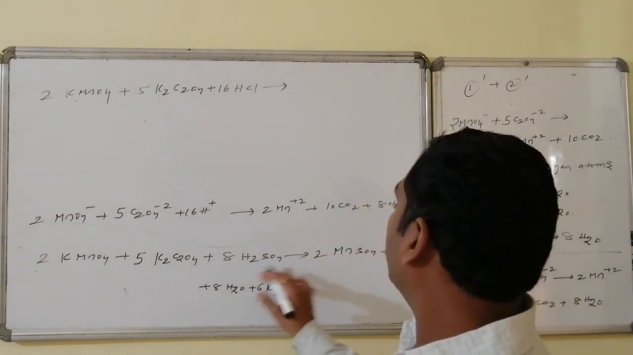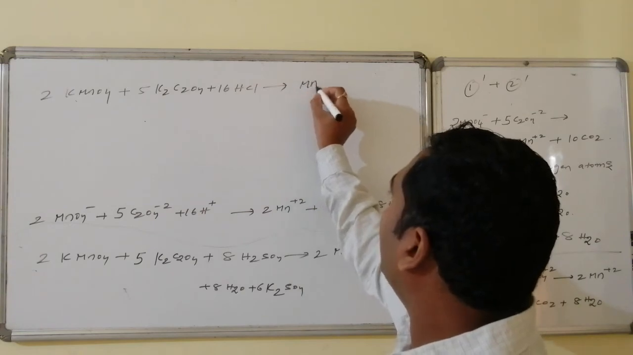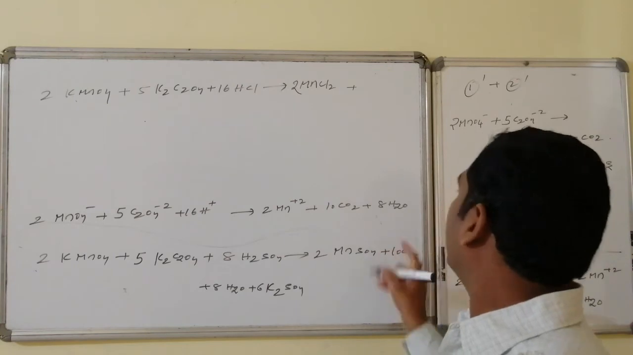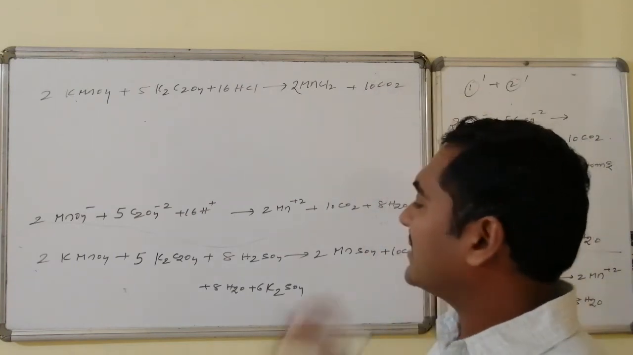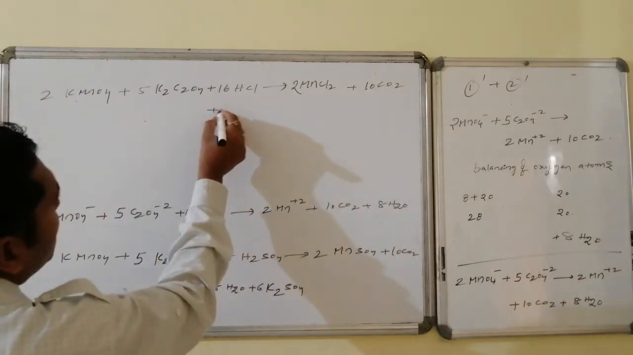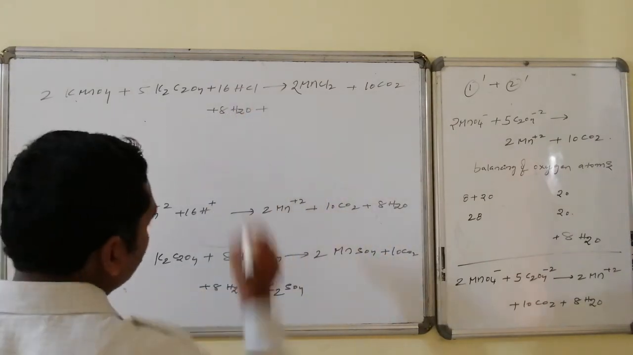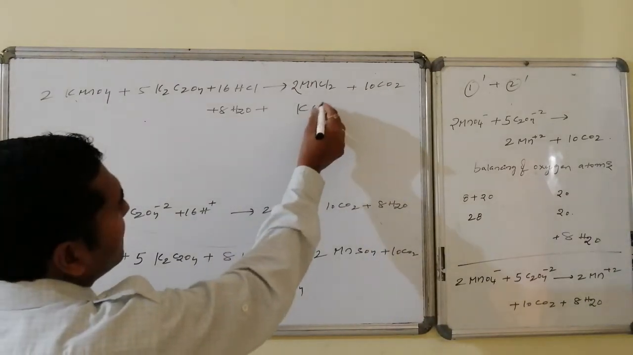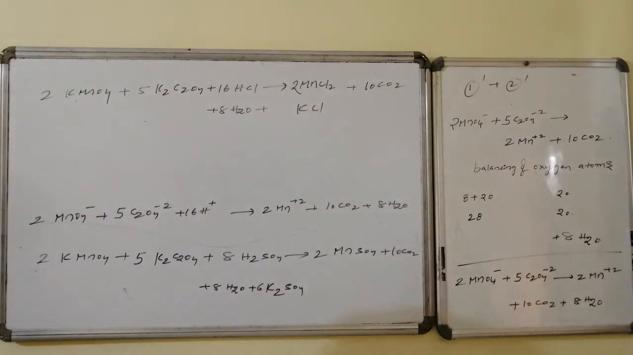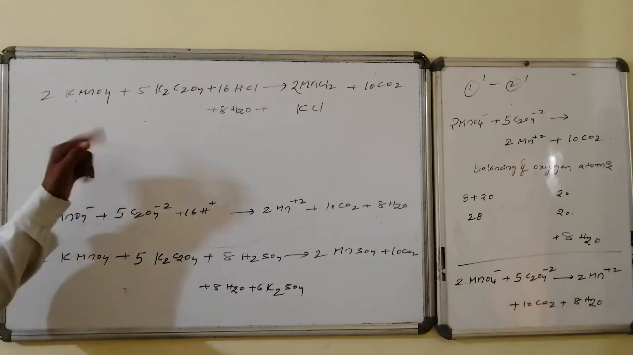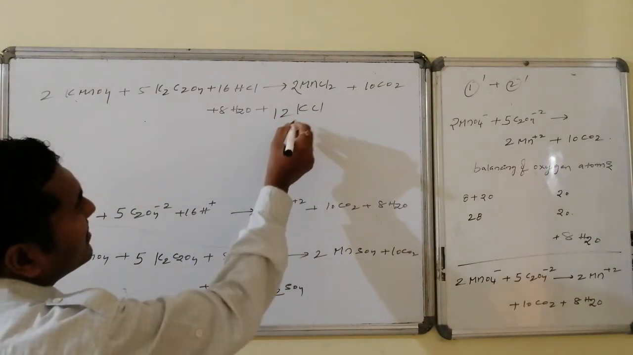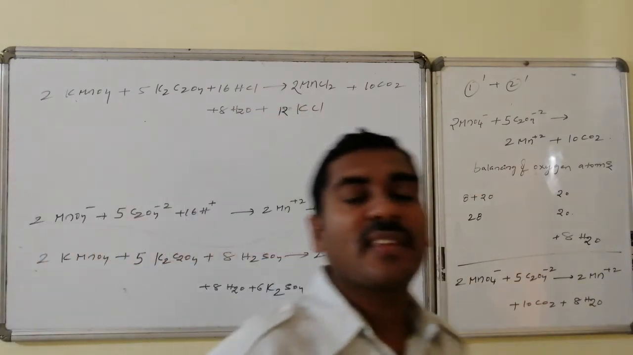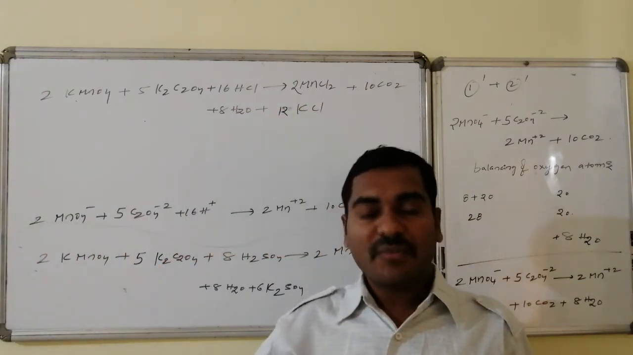It is converted to, instead of MnSO4, here MnCl2. How many? 2 MnCl2 plus here 10 CO2, and 8 H2O as it is, plus here, instead of K2SO4, this is KCl. Out of this KCl, how many are there? 12 KCls. 12 potassium atoms are there, so it is 12 KCls. This is the balanced equation in molecular form